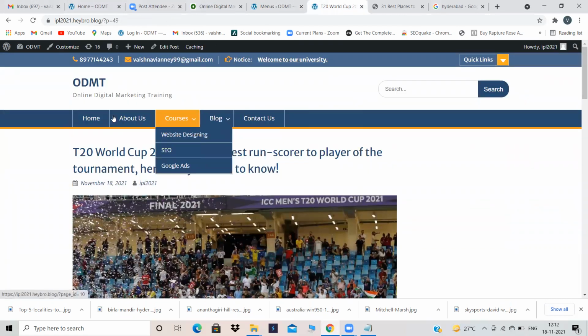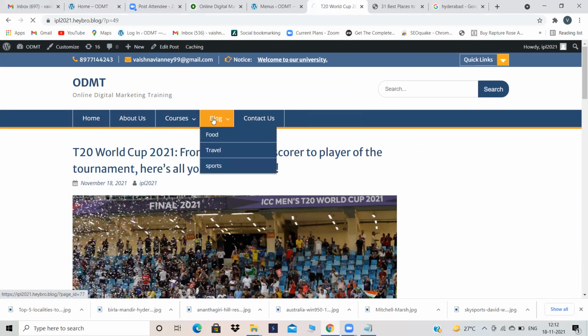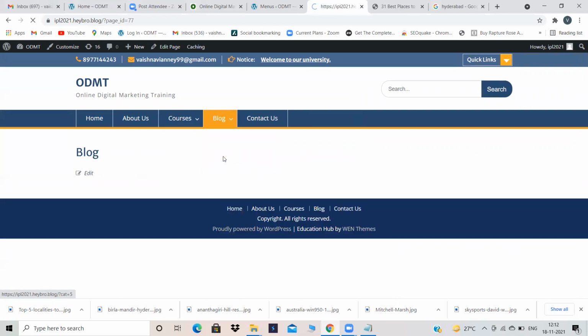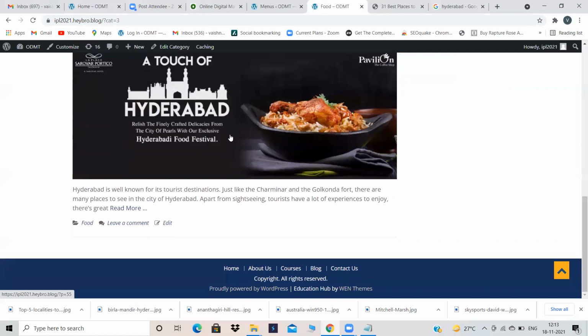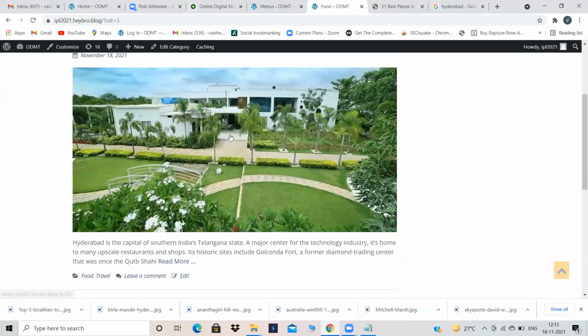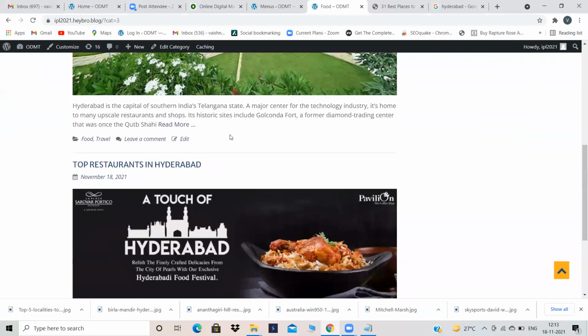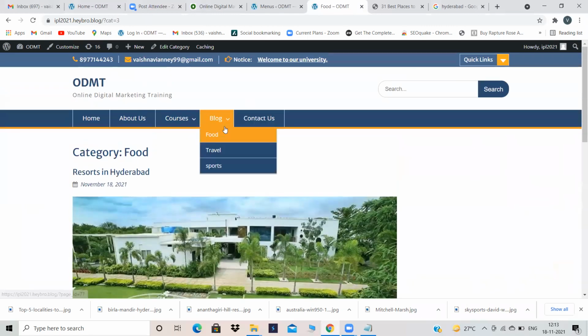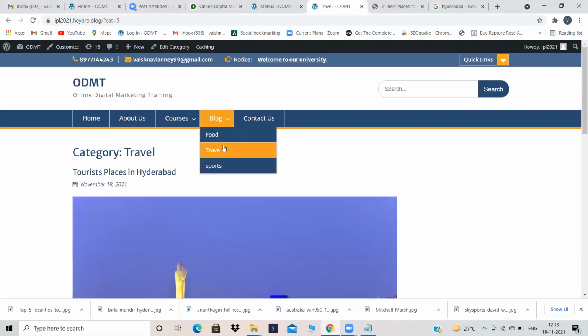See, home, about us, courses, all my pages will appear. In blog, all my food, travel, and sports. So when I click on food, all my food related blogs will appear. For now, we have given only 2 posts for food, that is the reason only 2 are appearing. You can create hundreds of posts and link them to the food category. Same for travel, same for sports. So food, travel, and sports.